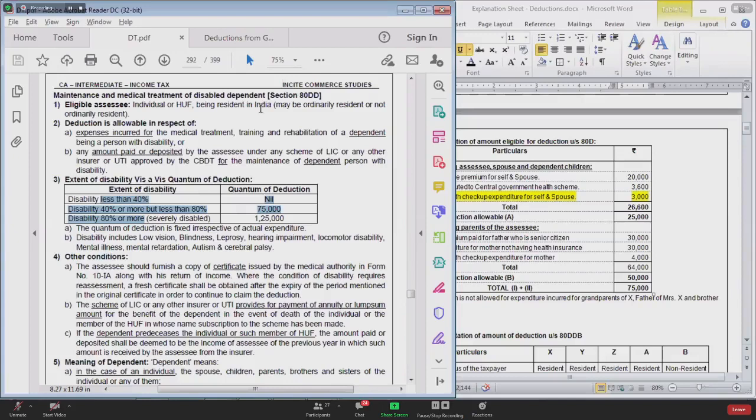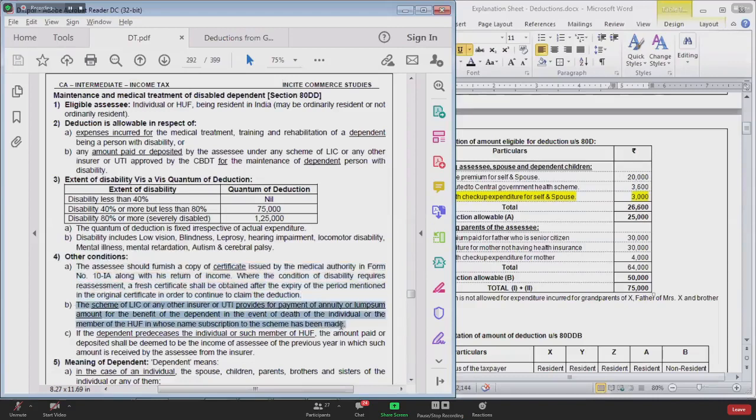Is that the way to count? Government says no. This self-testing will not be allowed. Government says you go to a doctor. That doctor will give you a certificate in form number 10IA. In that certificate, he will clearly mention the extent of disability, percentage of disability. Based on that, you can claim deduction. That is written in point number A.